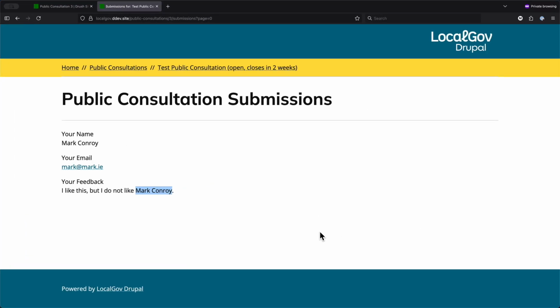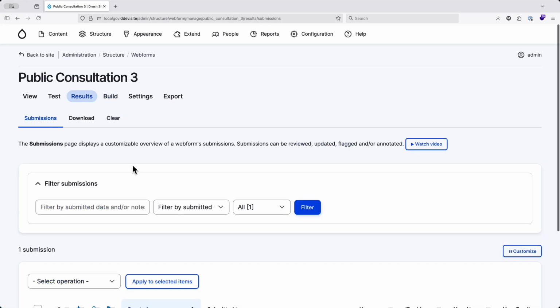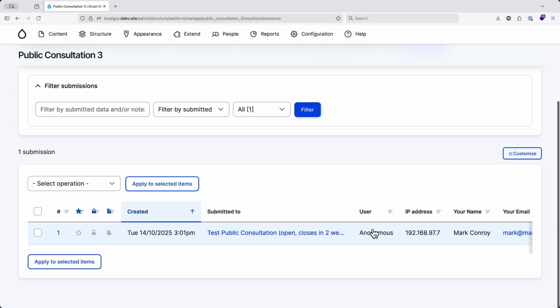Okay, let's refresh this and see what happens now. Okay, so now your name and your email address are both redacted. But look at this. I like this, but I do not like Mark Conroy. So we want to get this part here out. So we come back to our web form. We're looking at our results. This is why we want to make sure that the results are verified before we publish them.